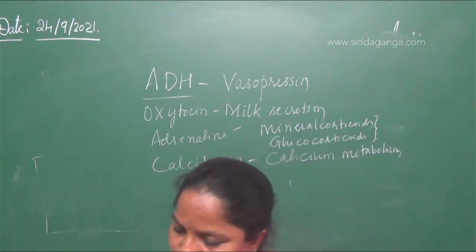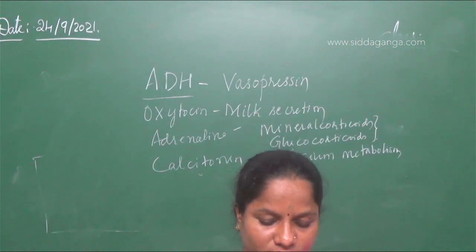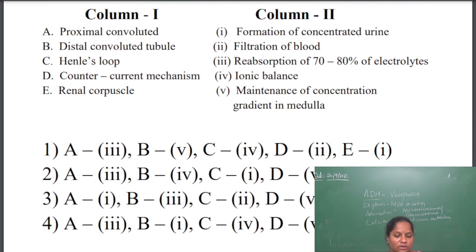Okay, next question. It is a match the following. Match the terms given in column 1 with their physiological process given in column 2 and choose the correct answer. In column 1, we have proximal convoluted tubule, then distal convoluted tubule, then Henle's loop, then counter current mechanism, and renal corpuscles. To answer this, you should know the correct function of the organs in the nephron.